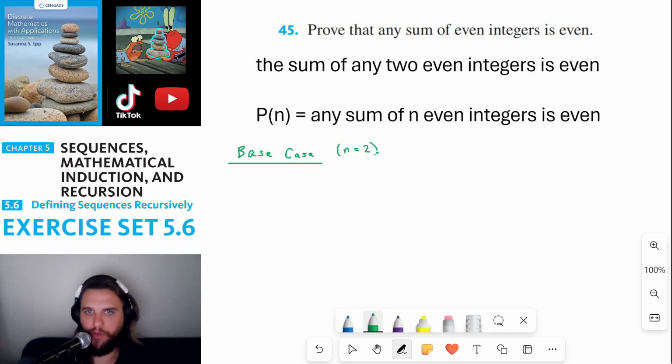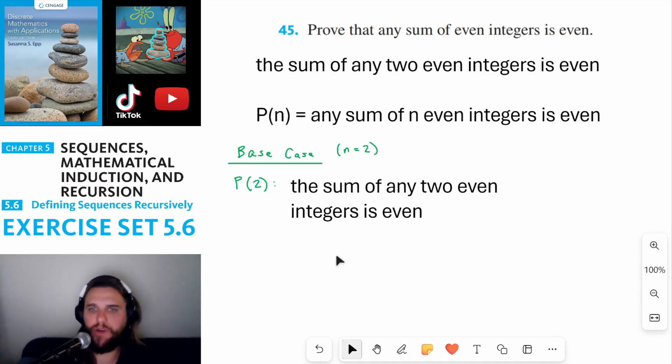Now we're going to prove that P of n is true for all n greater than or equal to 2. It doesn't really make sense for n to equal 1, although some would say P of 1 is trivial. I think this is going to be more interesting if we start with n equals 2. Now P of 2 is just the statement that the sum of any two even integers is even. So we're already done because we get to assume that this is true. This is something that we've proven in previous videos.